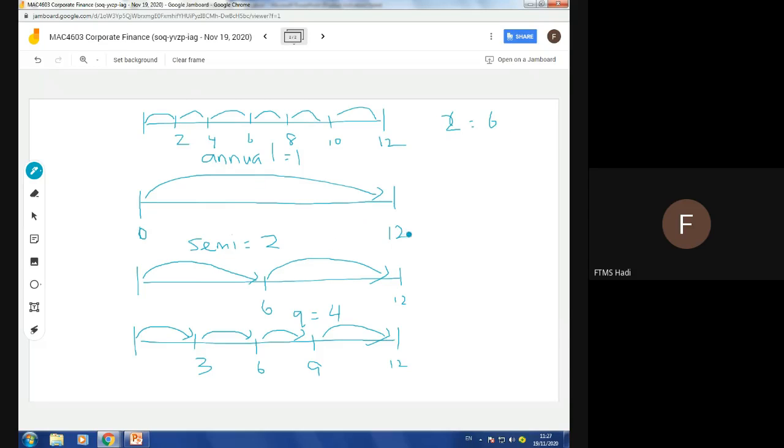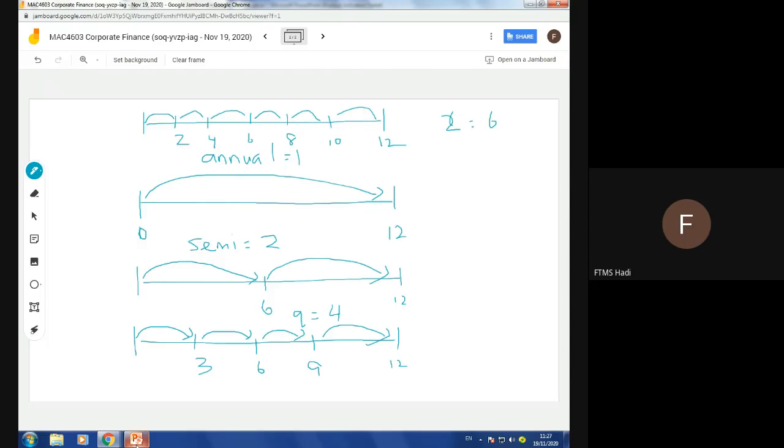Same goes to annual: 12 divided by 12, which is 1. If semi-annually, 12 divided by 6 is equal to 2. For quarterly, 12 divided by 3 is equal to 4. Let's say the interest is cycled monthly. Monthly means every month, so 12 divided by 1, which is 12.